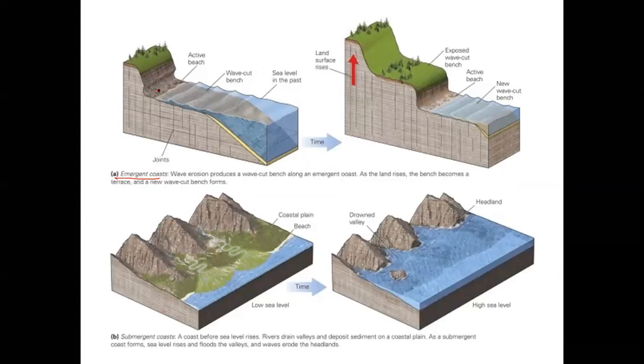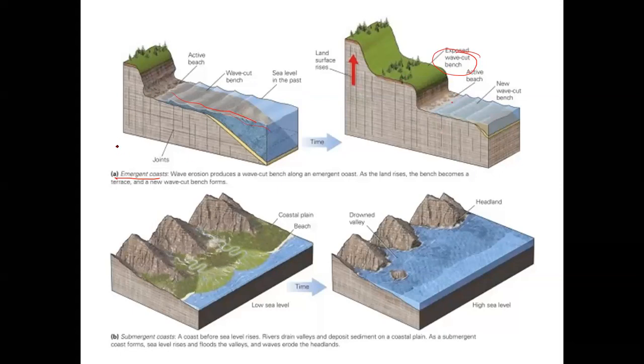While in emergent coast, it is mostly smooth. See, there is a smooth submergence, and when the water recedes, when there is a low tide, this is the area which gets exposed. This is called the wave cut beach. You'll be understanding all these terms in the coming slides. Just keep this in mind.